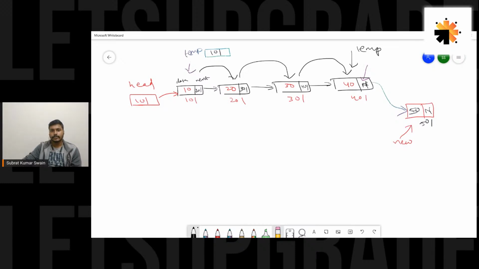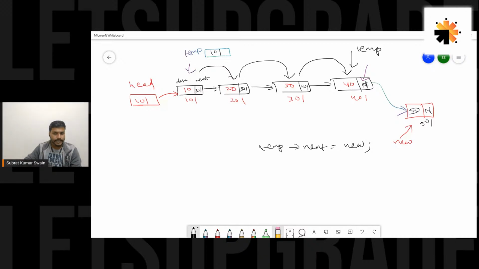We'll see how we shift this temp to the last node, but after we move to that, we just have to write temp of next equal to new. That's all. New is 501 and 501 would be stored in next of temp. The next question is how to bring this temp to the last node.